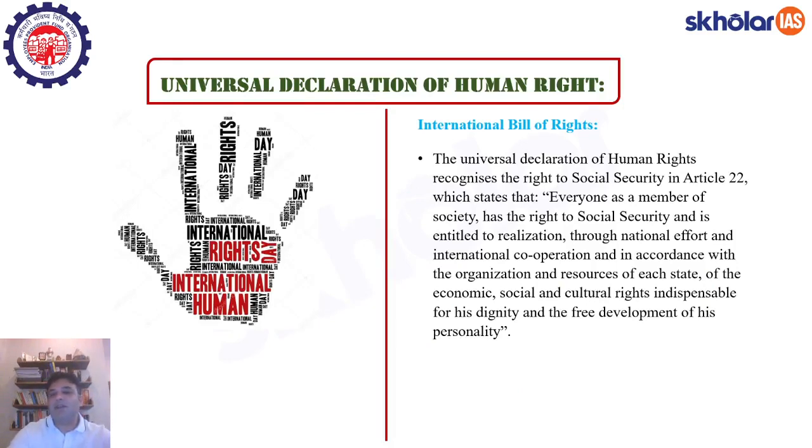Moving forward, there is something called the International Bill of Rights. The Universal Declaration of Human Rights recognizes the right to social security in Article 22. Now this Article 22 is very important. Some kind of factual questions will always be asked in the exam. So wherever it is required, we have mentioned the relevant article. All you have to do is note it in your copy, and the issue will be taken care of.